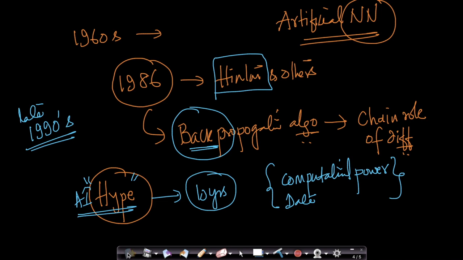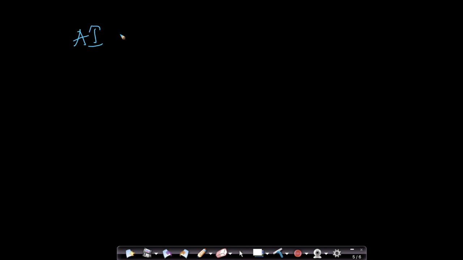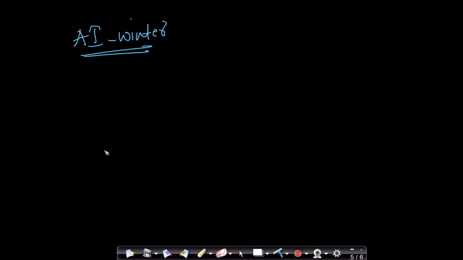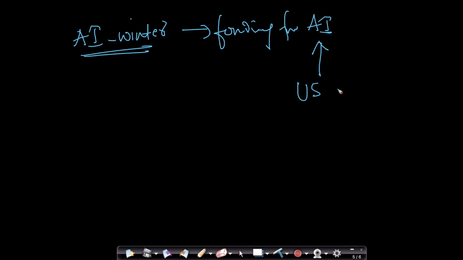That time is called the AI winter, because people said, you hyped everything about AI as going to transform the world, but its impact is marginal, its impact is small. Some of the biggest funders of AI were the US Department of Defense.